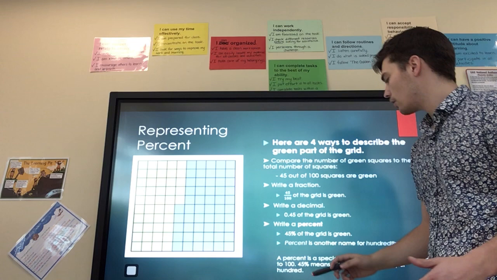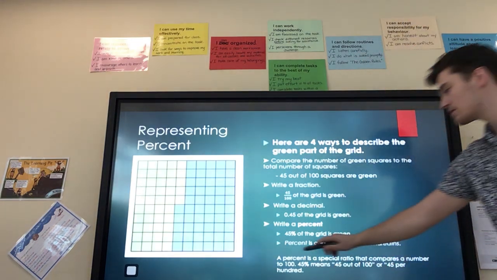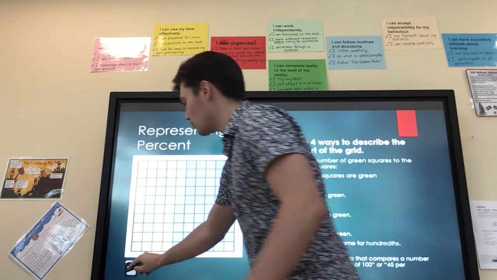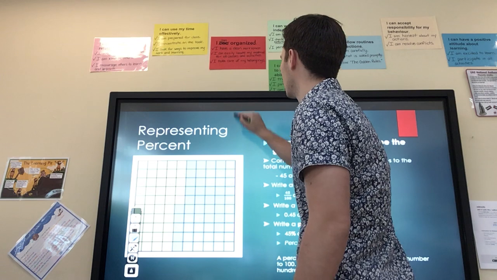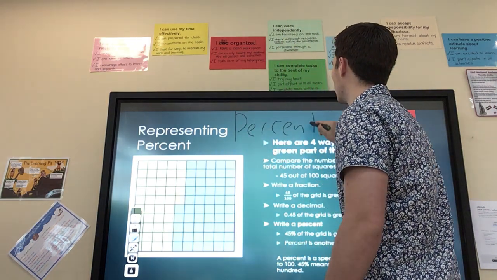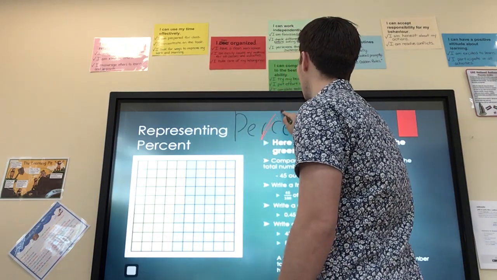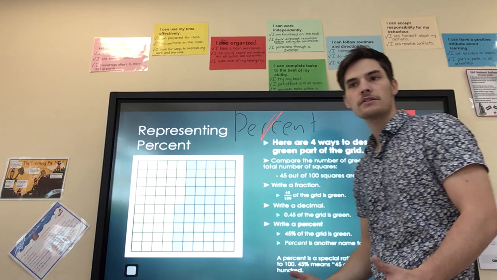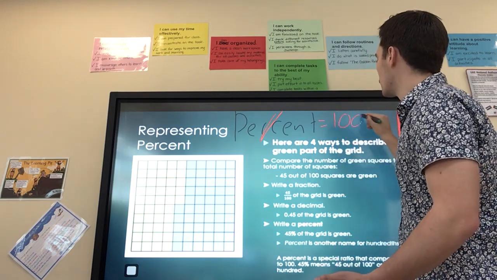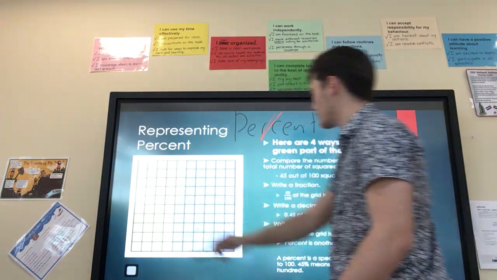The reason we're always going to be using 100, at least for this lesson, is that percent is another name for hundreds. When you see that word percent, it has 2 parts to it: per and then cent. Think about things like centimeters, centennials. Cent equals 100.